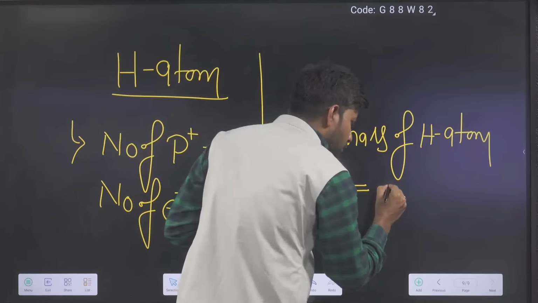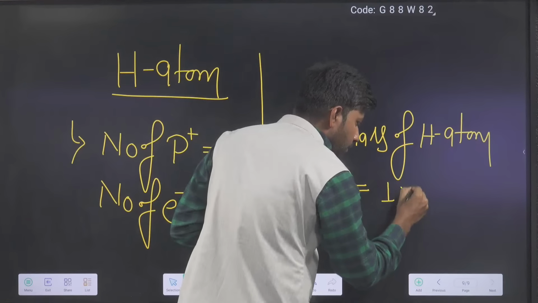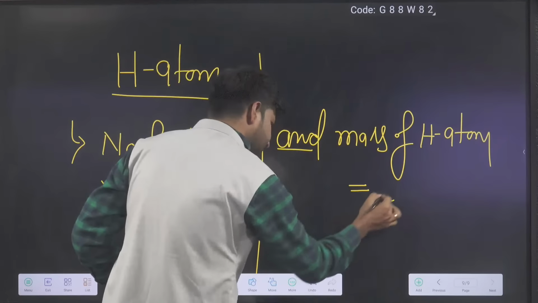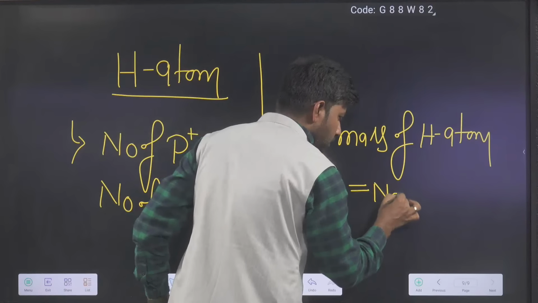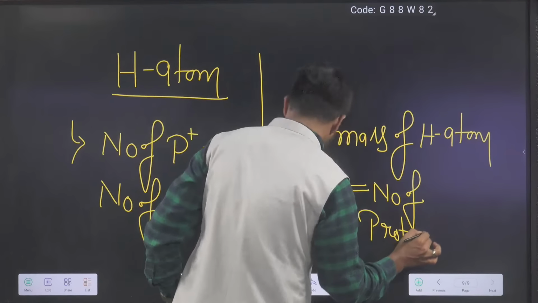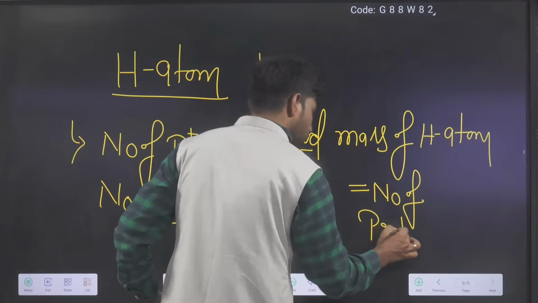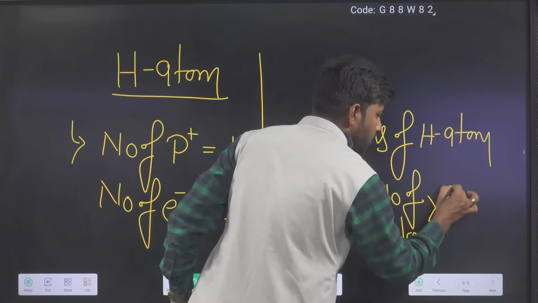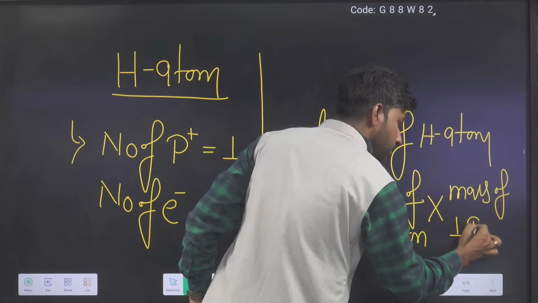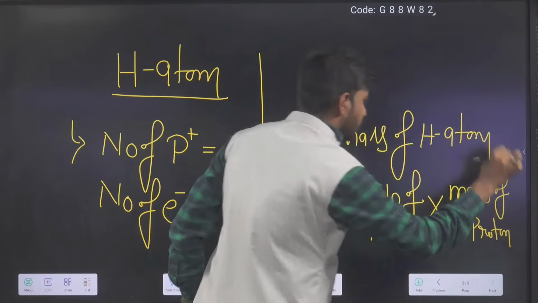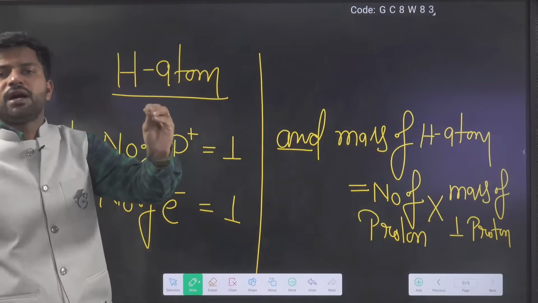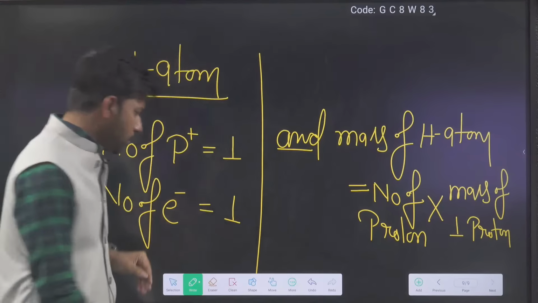So number of protons into the mass of 1 proton. Can we say that or not? Yes. And the electron mass, sir? Electron mass is negligible, not counted.